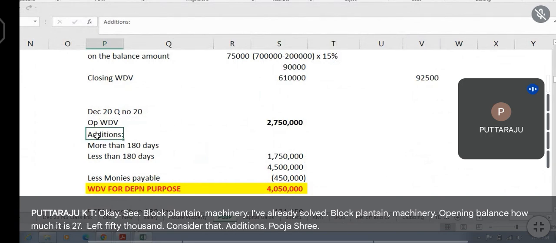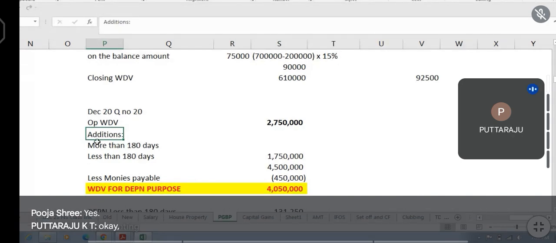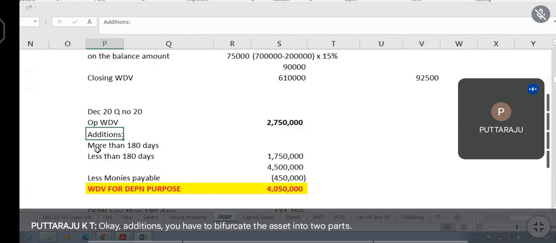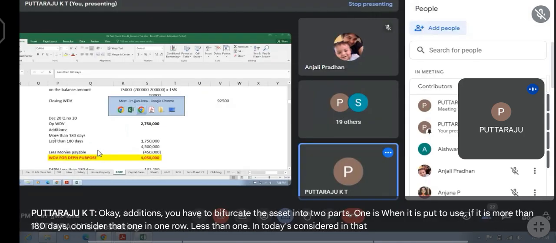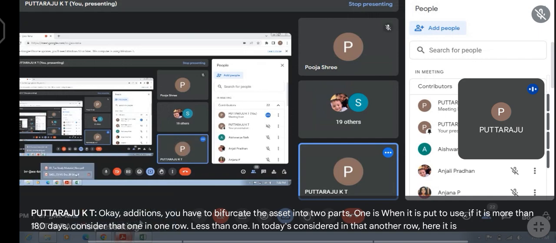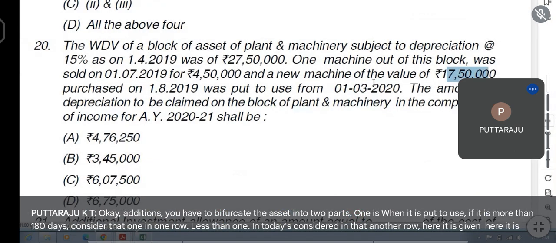Pujashri, you ask no? I am explaining, please listen. Yes, sir, I'm listening. Okay. Additions: you have to bifurcate the asset into two parts. One is when it is put to use. If it is more than 180 days, consider that one in one row. Less than 180 days, consider in another row. Here it is given.